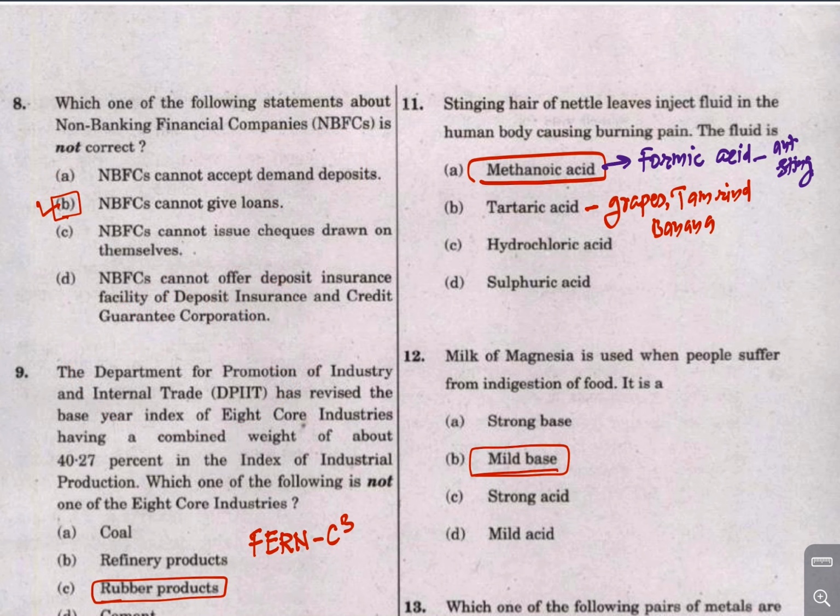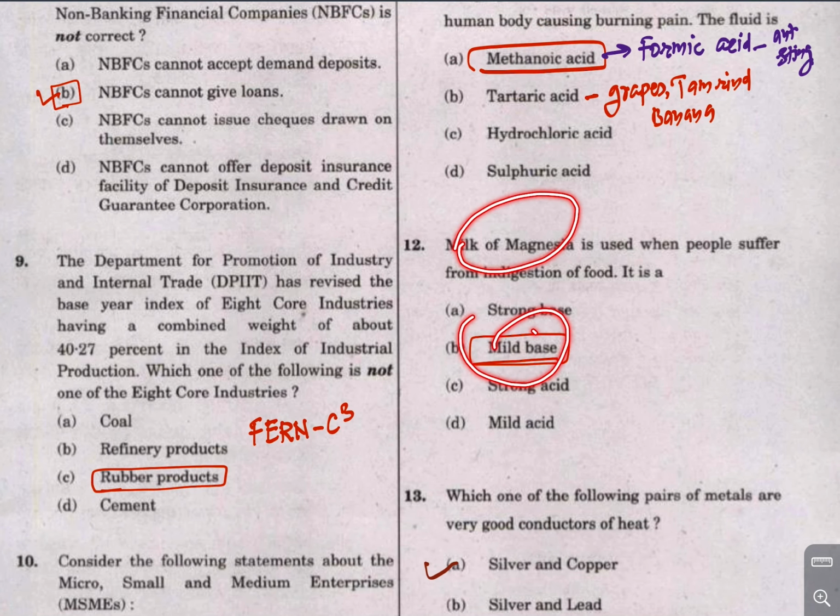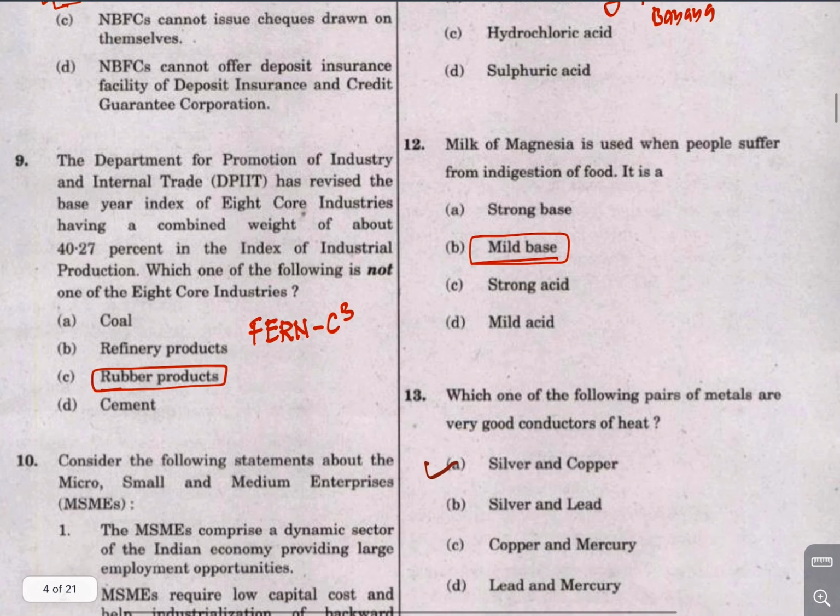Remember this. Now the stinging hair of the nettle is related to methanoic acid, which is also called formic acid. Milk of magnesia is a mild base. It is not a strong base.